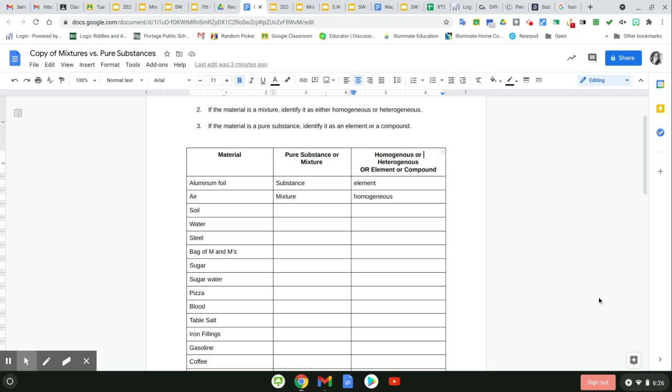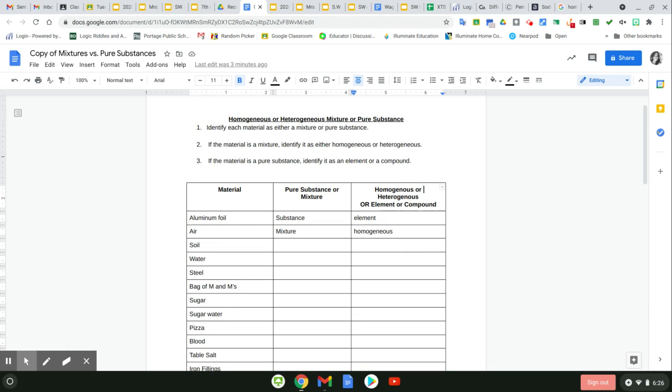All right, let's go over this mixtures versus pure substance worksheet that you guys did yesterday. You were to identify each material as either a mixture or a pure substance, and then if it was a substance, you had to decide if it was an element or a compound. If it was a mixture, then either homogeneous or heterogeneous. Okay? All right, so let's go through it.